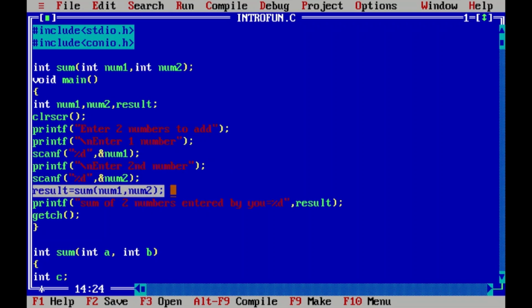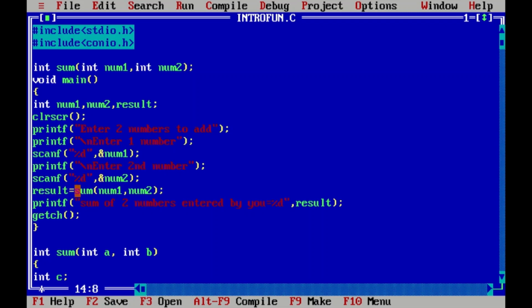And this is the way to call a function. Whenever a function is going to return any value, see in this case, this is going to return integer value. If you don't want that, we'll discuss later on. If you don't want to return any value from the function, then you can write here void. When it's void, then you need not to keep any variable in the left side of the calling of the function.